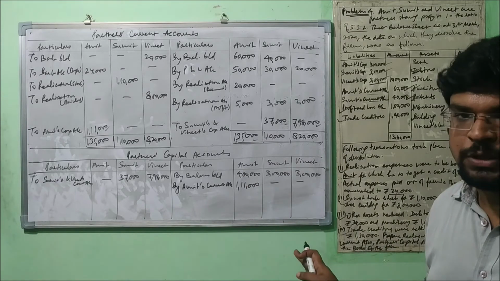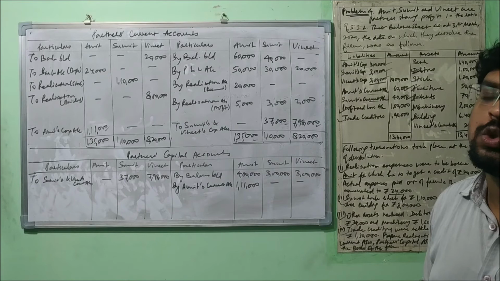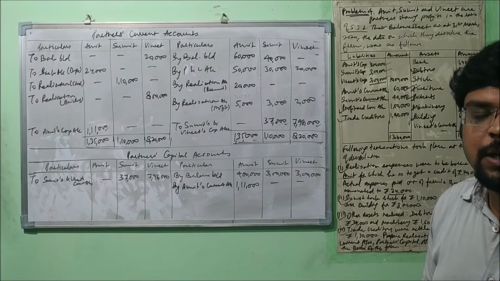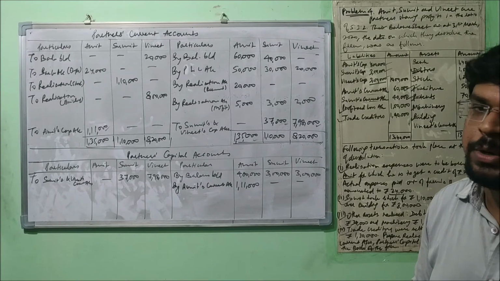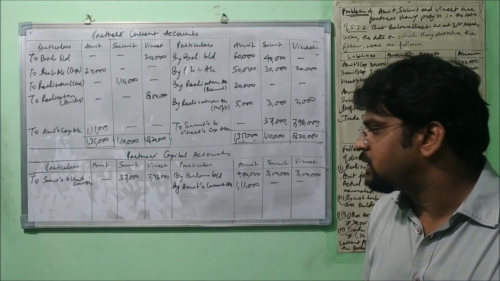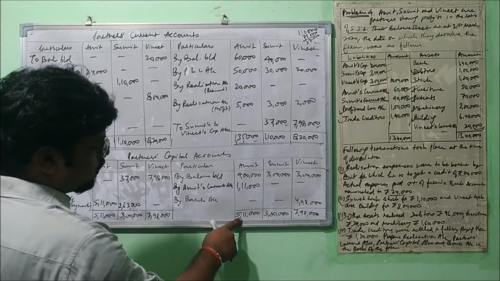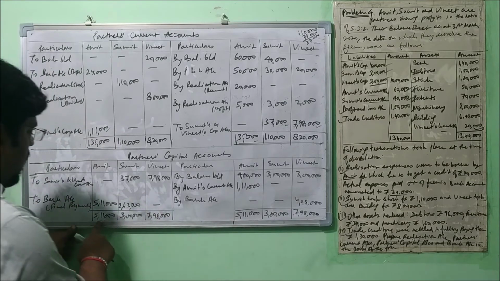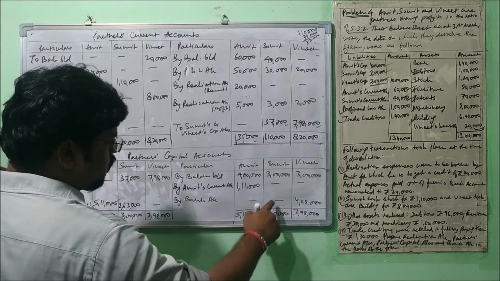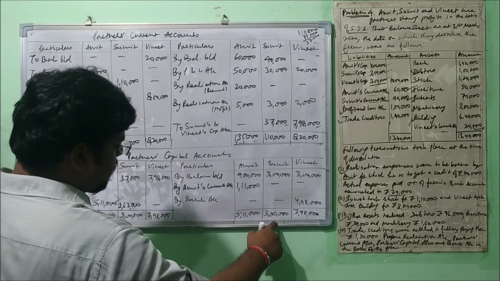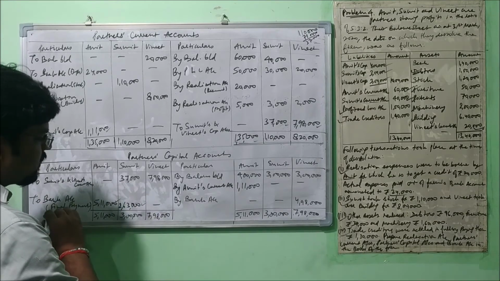Now we'll make the total of this. As per that, we'll decide whether the partners will be paid money from the side of the firm or they need to bring money from their personal property. So let's make the total and then we'll understand it. In case of Amit, the total is 5,11,000 and it has been mentioned here. In case of Sumit, the total of the credit side is more, that is 3 lakh, we mentioned here, and after deducting 37,000 we got 2,63,000.